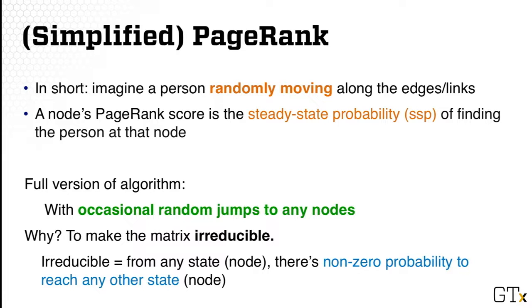To solve this, we want to introduce an occasional random jump to any node. That means instead of only following links, our random walker also has the option of going to any node, like teleporting to any node in the graph. It turned out that by implementing this occasional random jump, it also makes the matrix irreducible. So now we can look at the formal definition of irreducible. It means that from any state, in our case any node, there is a non-zero probability of going to any other state or any other node. Which essentially means there's the random jump or teleportation that we allow the random walker to do.